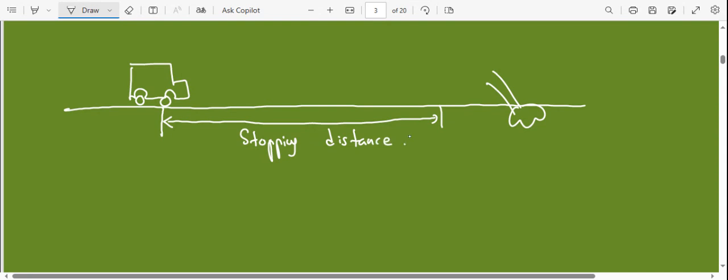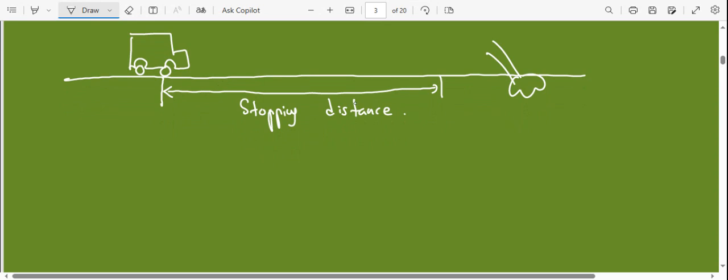Is it clear? As soon as the driver sees whatever the obstacle, whether the light turns red, a person crossing the road, or something has fallen onto the road, whatever happens, how far it will travel until the car completely comes to a stop, that is known as the stopping distance. That's understood, right? Right. So this stopping distance consists of two main parts. One is known as thinking distance. The other part is known as braking distance.